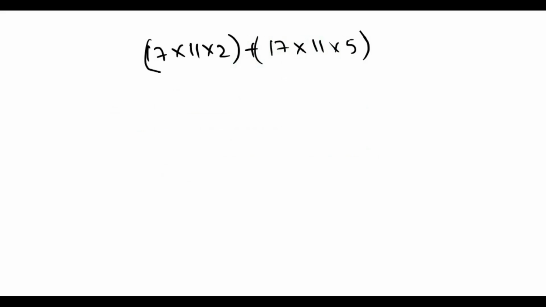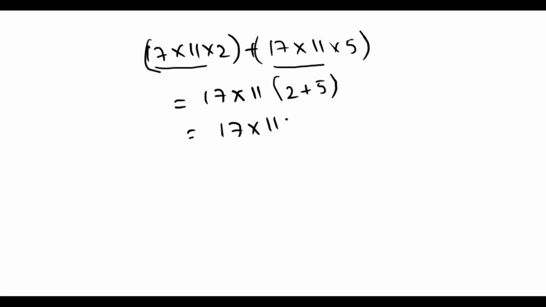In the same way as the last sum, we take 17 multiplied by 11 common, then we get 2 plus 5, which is 7, so 17 multiplied by 11 multiplied by 7.